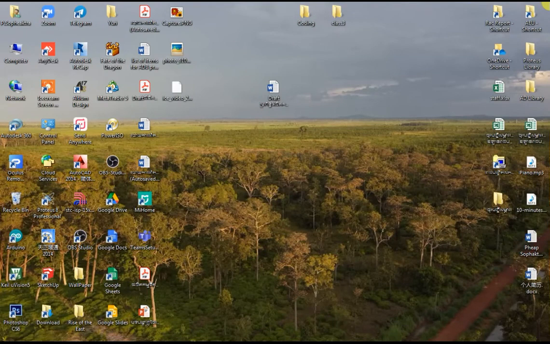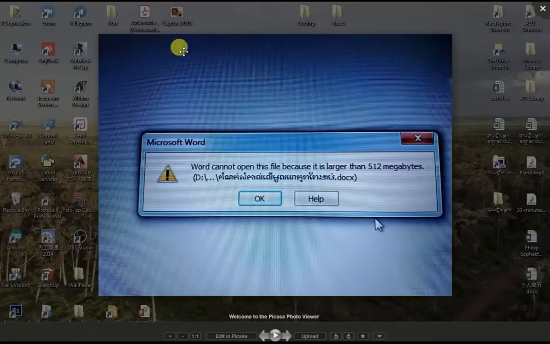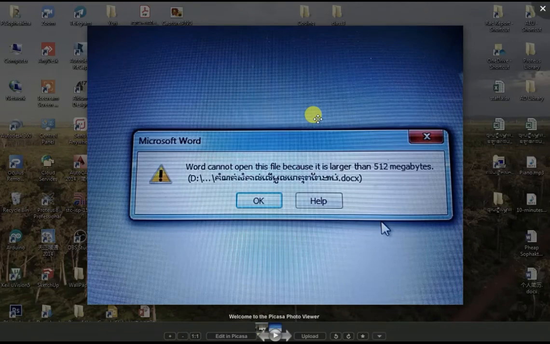But if you have added a lot of media, a lot of photos, within the document, and then you save it, close it and reopen it, it will show something like this: Word cannot open the file because it's larger than 512 megabytes. This means the document that contains a lot of images and media now exceeds 512 megabytes. Probably it is 600, 700, 800, 1000 megabytes, we don't know, but at least we know that it is larger than 512 megabytes.